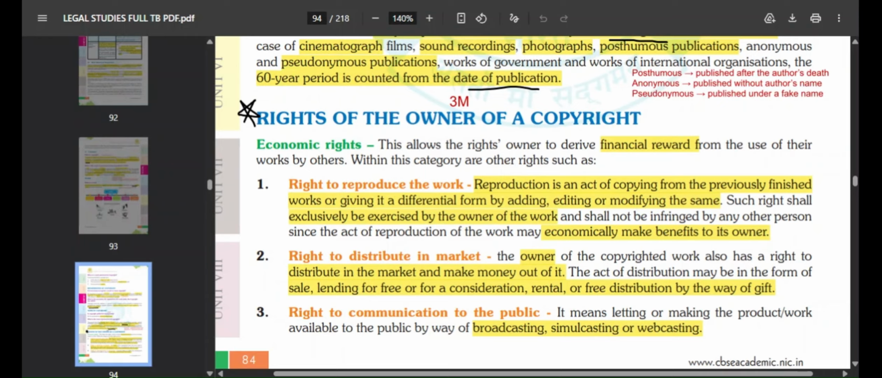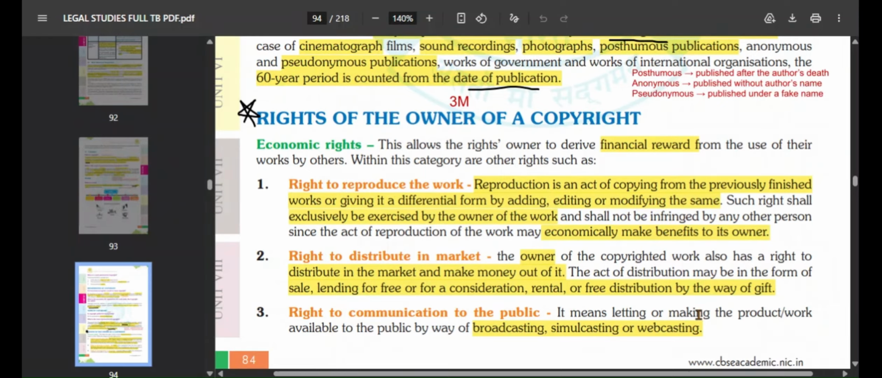Second is the right to distribute in the market. So the owner of the copyrighted work has the right to distribute in the market and make money out of it. Obviously, if they have put so much hard work in the work they have done, they can distribute it in the market, and by distributing they will get money out of it. The act of distribution can be in many forms, like sale, or they're lending it for free. You take it, use it and give it back, or for a consideration, you take it for a period of time, give me money and then give it back later. Or it can be for rental or for free distribution.